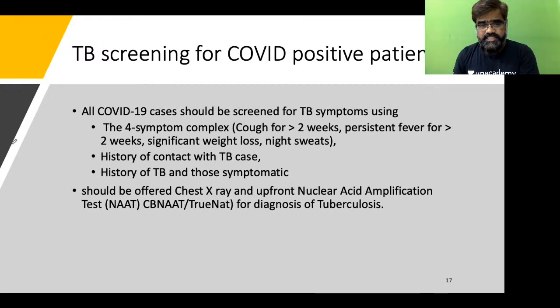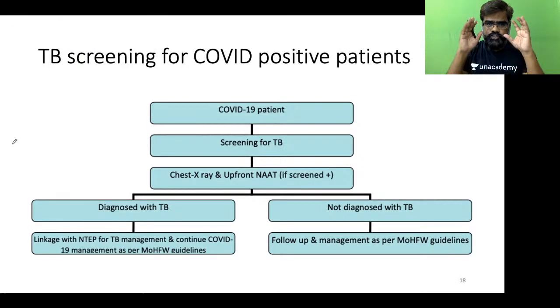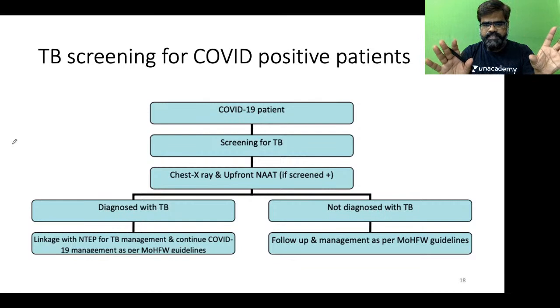So it becomes bi-directional. All TB patients are screened for COVID. All COVID positive patients can be screened for TB if they fall under these 3 criteria. First is the 4 symptom complex, which I said: cough for 2 weeks, fever for 2 weeks, significant weight loss and night sweat, or history of contact with a TB case or history of TB and symptomatic. So they will also go for nucleic acid amplification test, CB-NAT or TrueNAT, for diagnosis of TB. So you see this becomes bi-directional, no? Now, just to make it simpler, a COVID positive patient is screened for TB if they have those 4 complex symptoms,